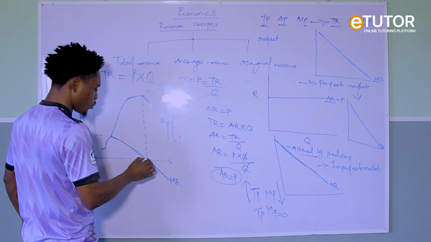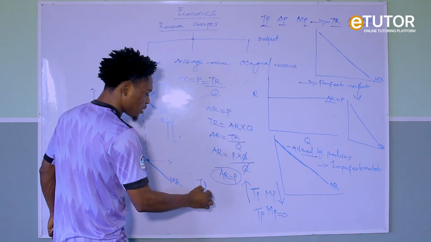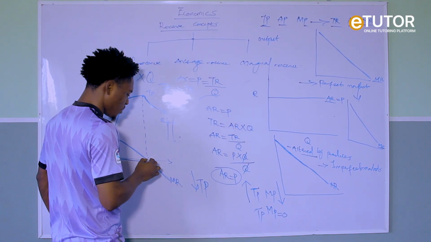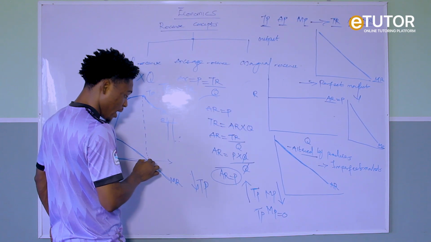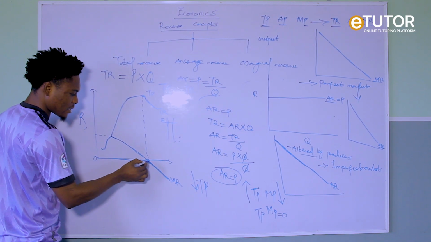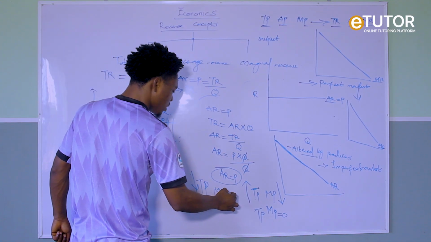So this is the marginal product. It becomes 0. But if your total product begins to fall, now at this point it is falling, your marginal product becomes negative. So when it extends beyond the x-axis, it becomes negative. So your marginal product becomes negative.